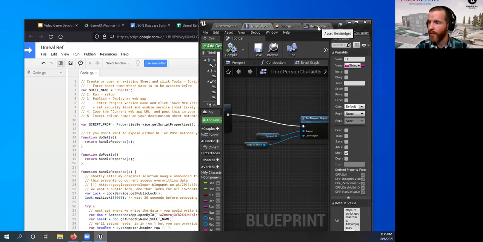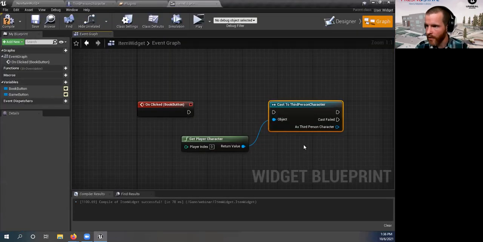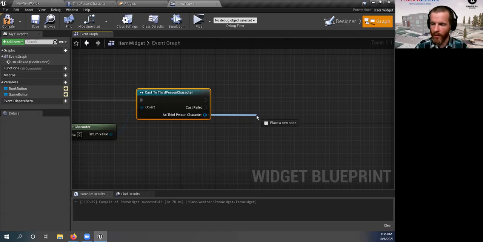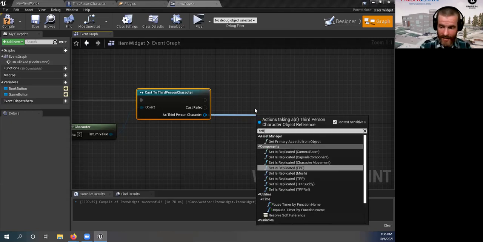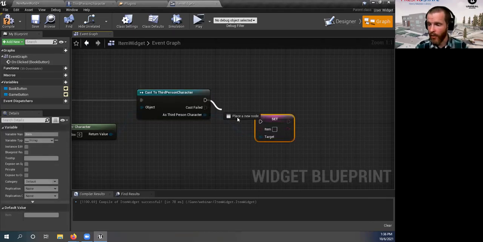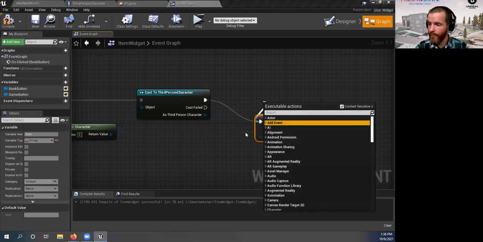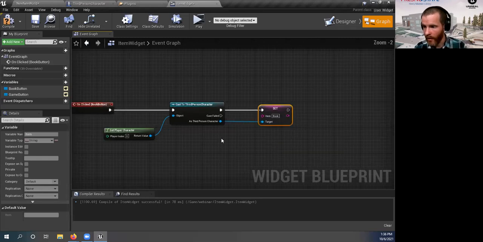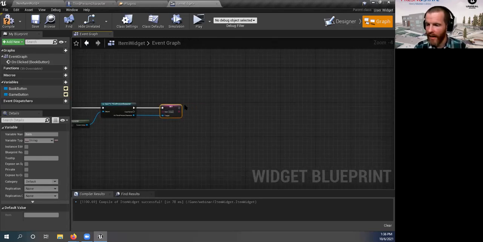So, beg your pardon. We're going to tell it, whoever we're playing at, go and get that blueprint with all those variables. And we're going to tell this to set the item variable. And since this is the book button, the item variable will be book.